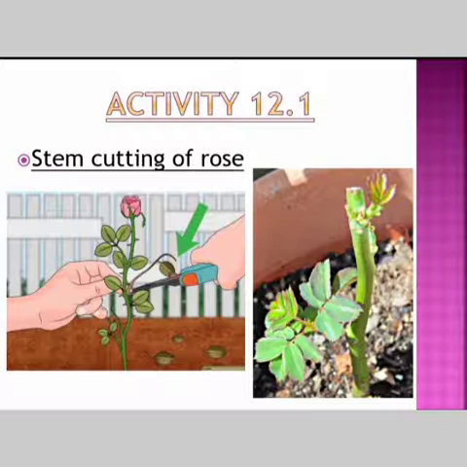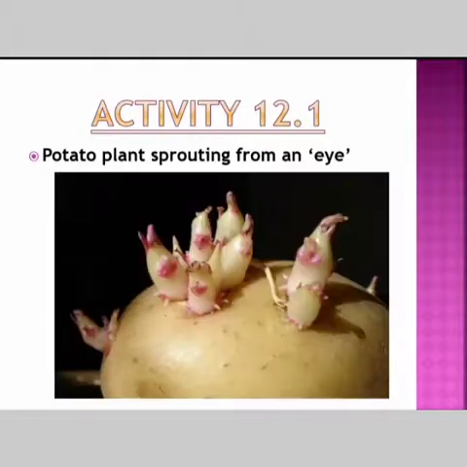Immature means they are still tiny leaves, right? Which are overlapping on each other. Okay, vegetative buds can also give rise to a new plant. Okay, next is activity 12.2. It was mentioned as 12.1 earlier, so it is 12.2.